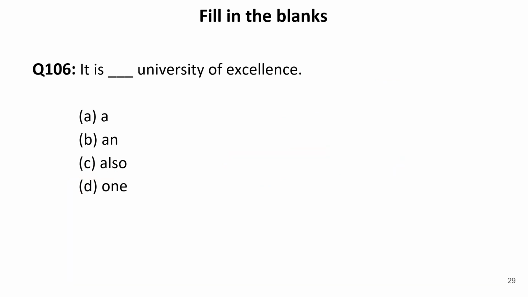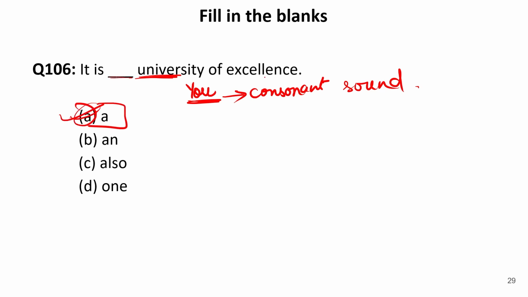Now let us move to the next one. It is dash University of Excellence. Now if we see this word university, the pronunciation of university begins with y, that is the Vyanjan part of Hindi Varnmala, or you can say it will be pronounced as U. That is, it is beginning with a consonant sound and not a vowel sound. Though it is beginning with a vowel letter, it has no vowel sound at the beginning. Therefore, in this blank, we need a as an article. So it is a University of Excellence.